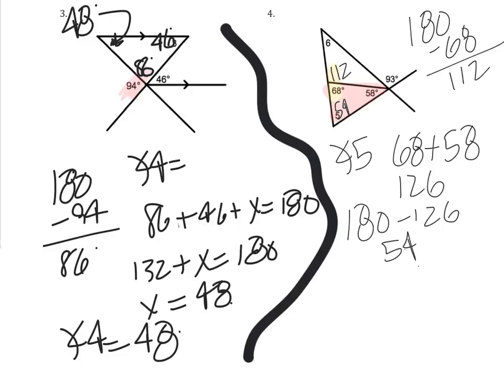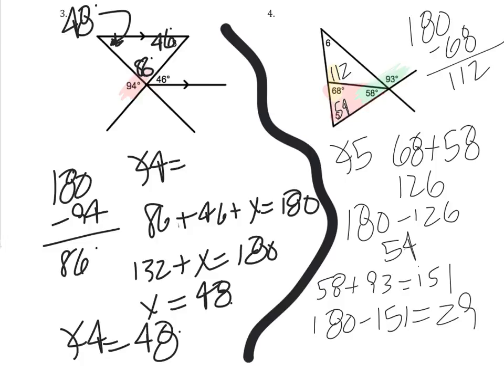Now I also know one more thing about angles on a line is that these three angles, these three here in the green, are supposed to add up to 180. So I could do 58 plus 93 equals 151. 180 minus 151 equals 29. So now I know that this angle is 29.